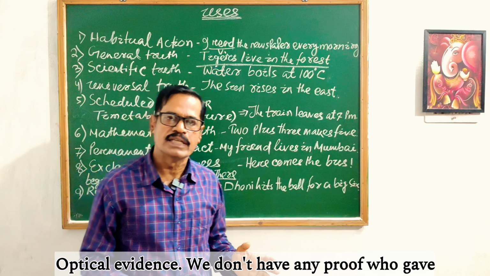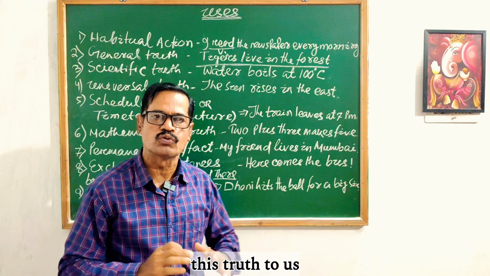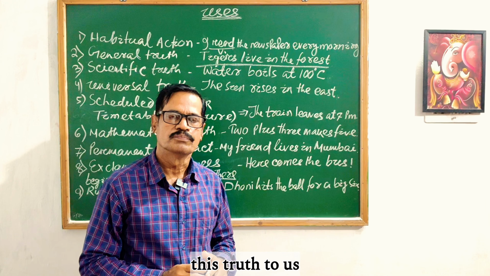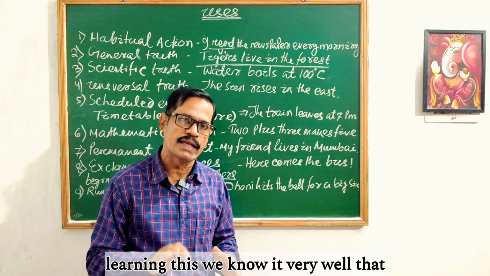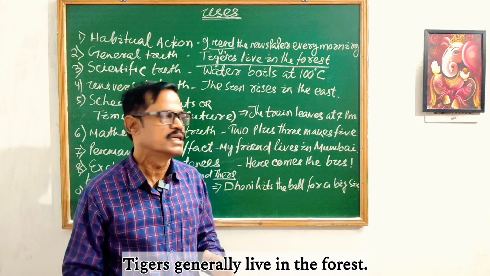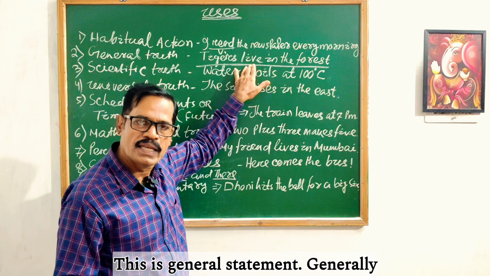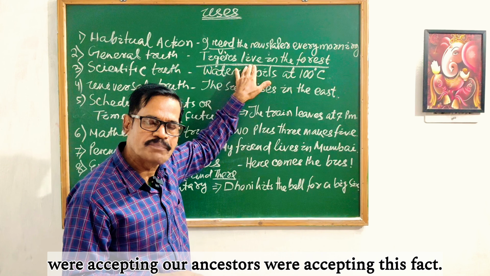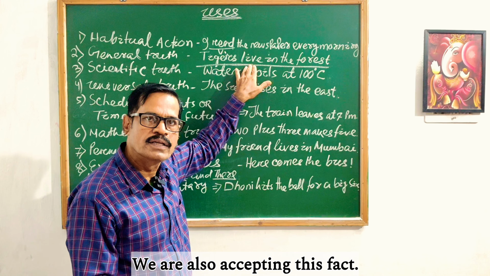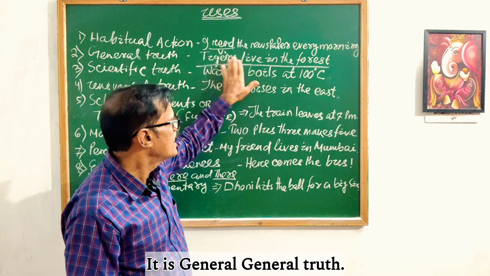We don't have any optical evidence. We don't have any proof of who gave this truth to us. From time immemorial, we have been learning this. We know it very well that tigers generally live in the forest. This is a general statement. Generally, we accept this. Our forefathers were accepting, our ancestors were accepting this fact, we are also accepting this fact. It is a general truth.